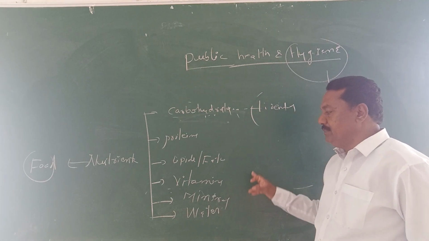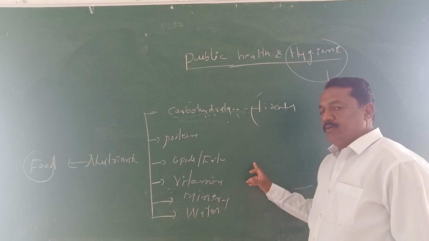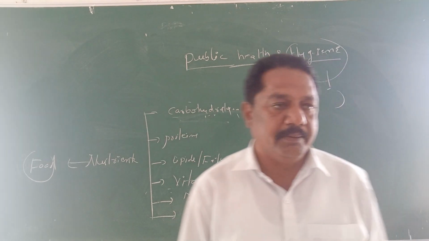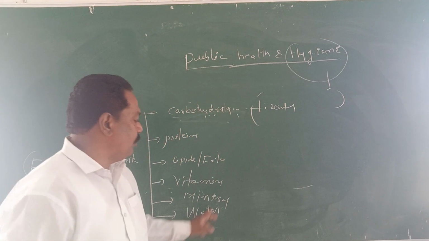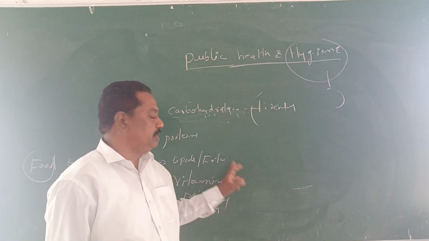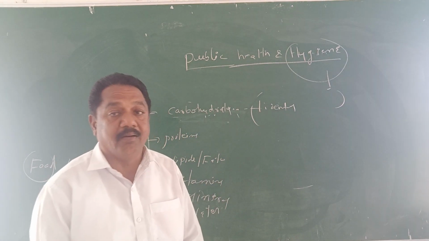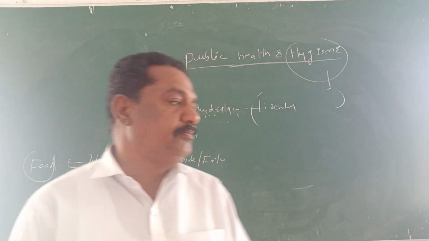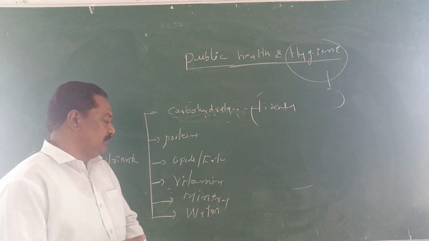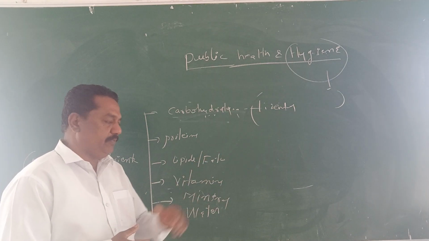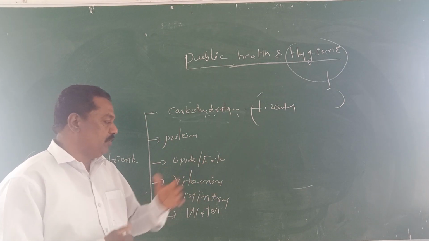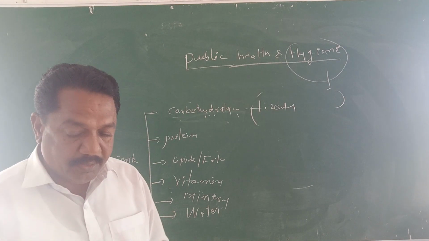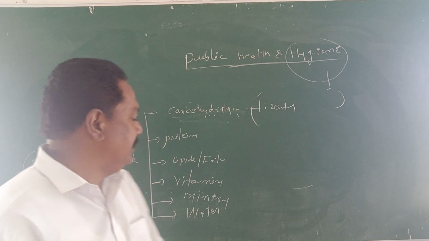These vitamins are further classified into two main categories: water soluble vitamins and fat soluble vitamins. Only B and C belong to the water soluble vitamins. The remaining, A, D, E, K vitamins, are dissolved in fat, so they are fat soluble. Very small quantity is required, but they play a major role in biological activities.